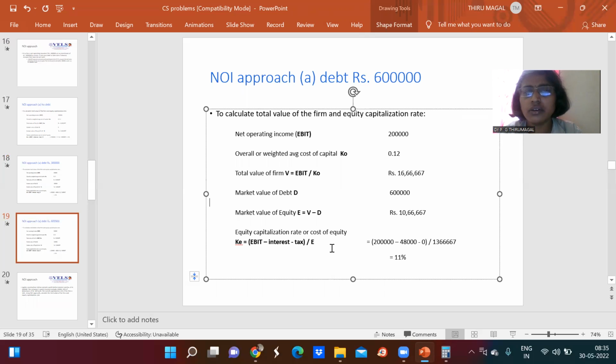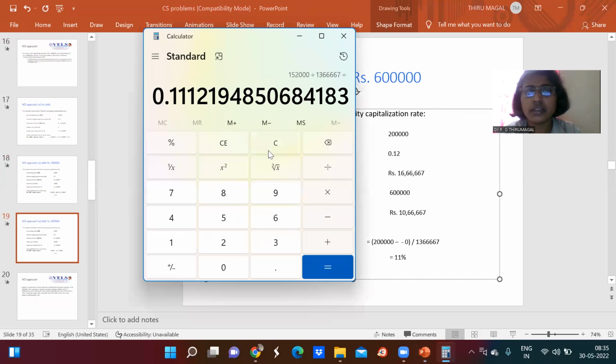So now to find out the equity capitalization rate, it is EBIT 2 lakhs minus interest. The interest will be on 6 lakhs at 16%, how much are we supposed to find out. So in 6 lakhs, 16% divided by 100, which means 96,000 is the interest.